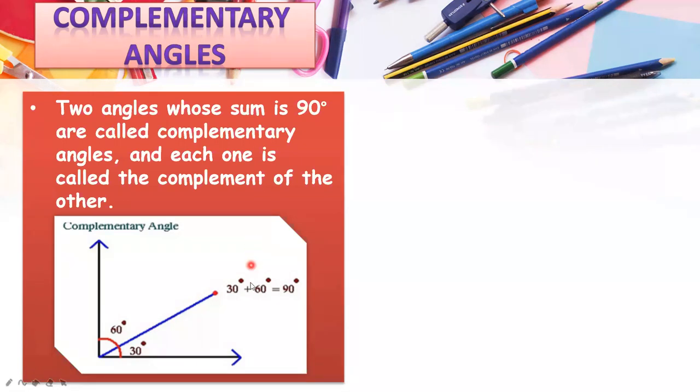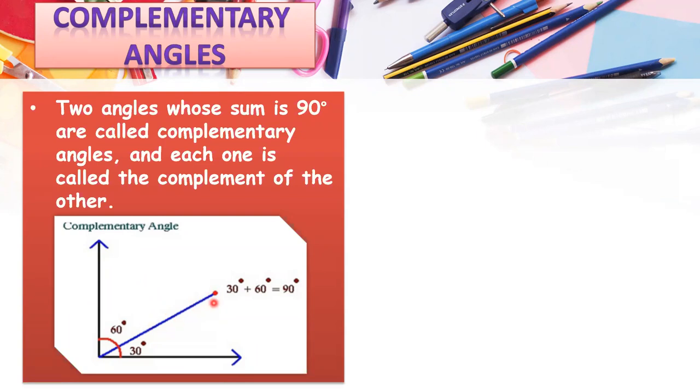As you can see here, the sum is 90 degrees. These two are the outer arms, and you can see that the outer arms are perpendicular to each other. Perpendicular means together they form an angle of 90 degrees. So we will say that the outer arms of complementary angles are perpendicular, and this one is the inner arm.